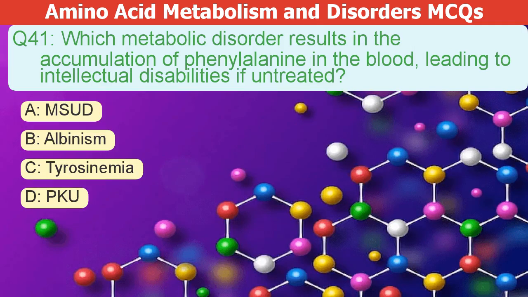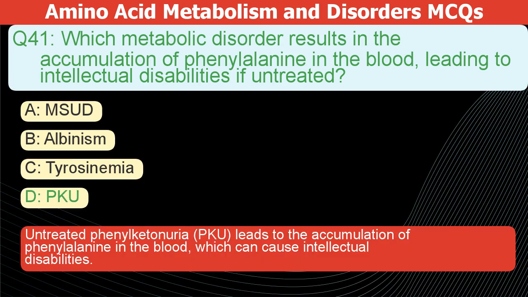Which metabolic disorder causes phenylalanine to build up in the blood, leading to intellectual disabilities if not treated? A. MSUD. B. Albinism. C. Tyrosinemia. D. PKU. The correct answer is D. Untreated phenylketonuria, or PKU, leads to a buildup of phenylalanine in the blood. This can cause intellectual disabilities.